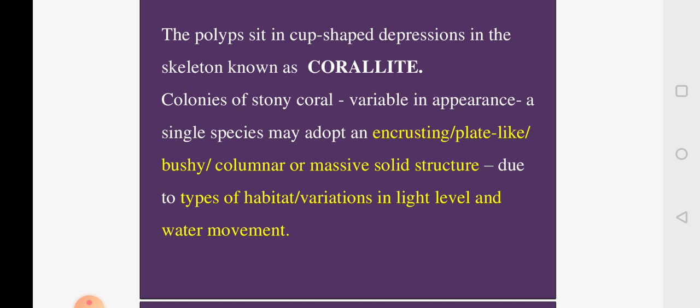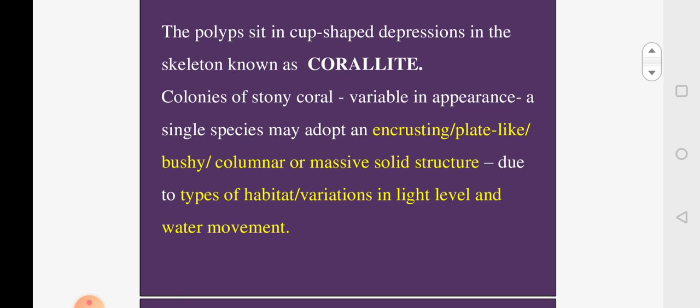And when they build the coral, especially in the colonial forms, when many polyps are living together, this coral can be of different shapes. They may look as though they have fallen on some object, or they may be plate-like. They may look like a bush. They may look like a solid, massive structure. So each one will look different.